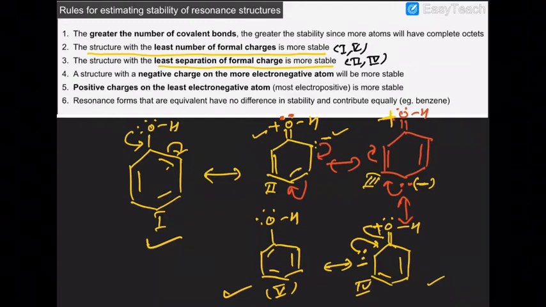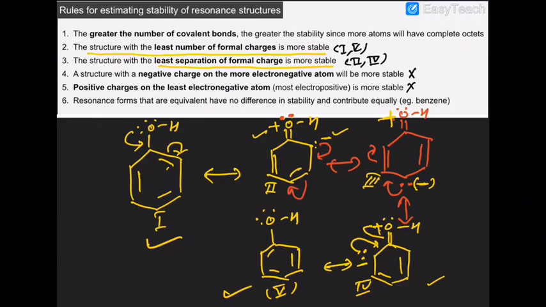Next rule, a positive charge on the least electronegative atom is more stable. That is also not the case. So rule number 4 and rule number 5 are not applicable on phenol's 5 structures. So it means 1 and 5 are more contributing.